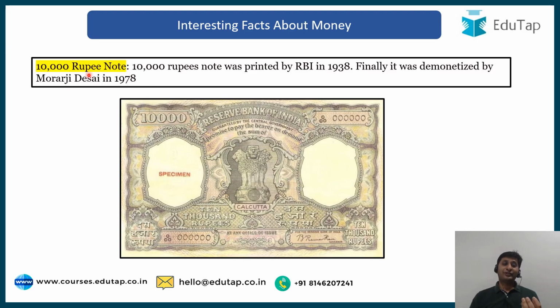Then 10,000 rupee note. I never saw this, but the history says that there was a 10,000 rupee note which was printed by RBI in 1938, that is even before independence. Right, so you can see this Reserve Bank of India 10,000 rupee note. Again, just imagine you having 100 notes of 10,000 in your pocket, which is like 10 lakh rupees. Oh my God, 10 lakh rupees, just a small number of notes you are carrying in your pocket. But this 10,000 rupee note was finally taken out of our economy by Morarji Desai in 1978.